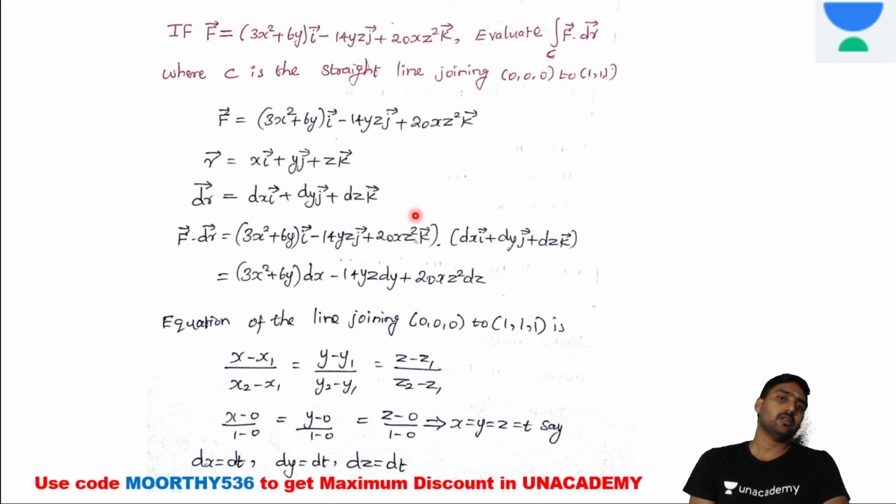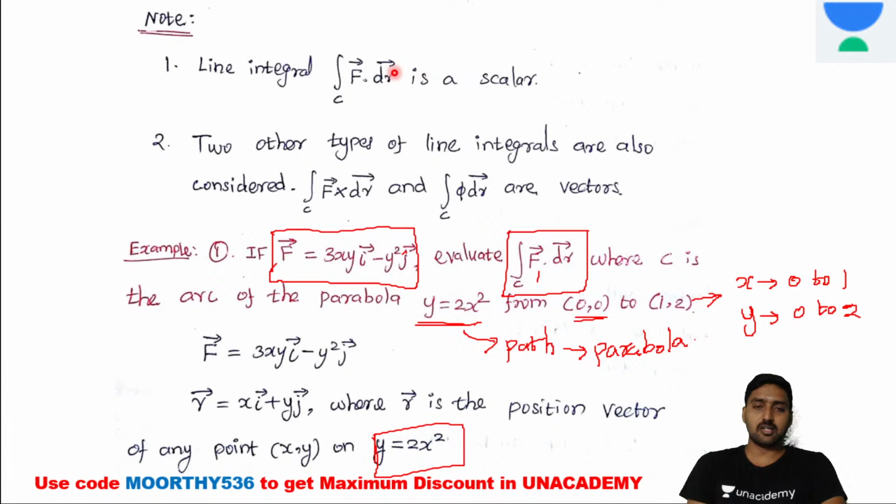Yes, next one. If f vector is equal to 3x squared plus 6y into i vector minus 14yz into j vector plus 20xz squared into k vector, evaluate the line integral over the curve C of f vector dot dr vector, where C is the straight line. So they are giving C as the straight line, not as in the previous problem. Look at this condition. While comparing with the previous question, you will get some clarification.